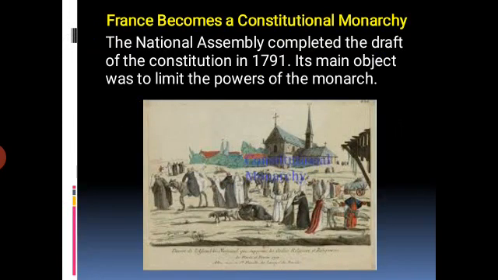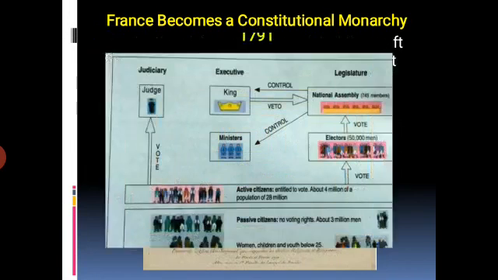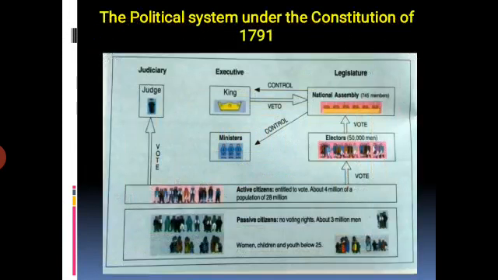Students, under the new constitution, the laws were to be made by the National Assembly. The assembly was indirectly elected, that is, active citizens voted for a group of electors who in turn chose the assembly members. Students, men who were above 25 years of age and who paid taxes equal to at least 3 days of a labourer's wage were given the status of active citizens.